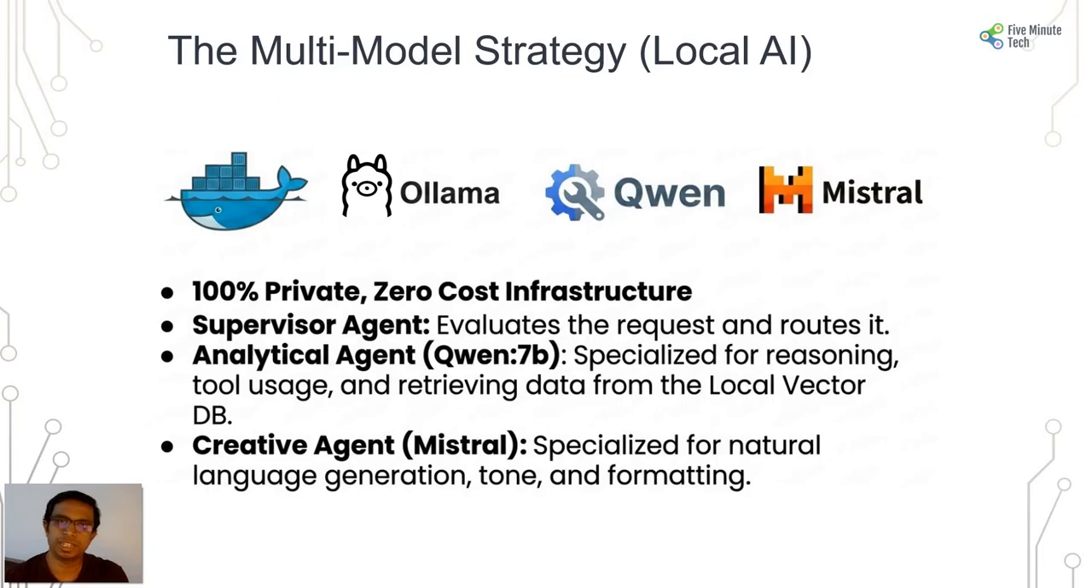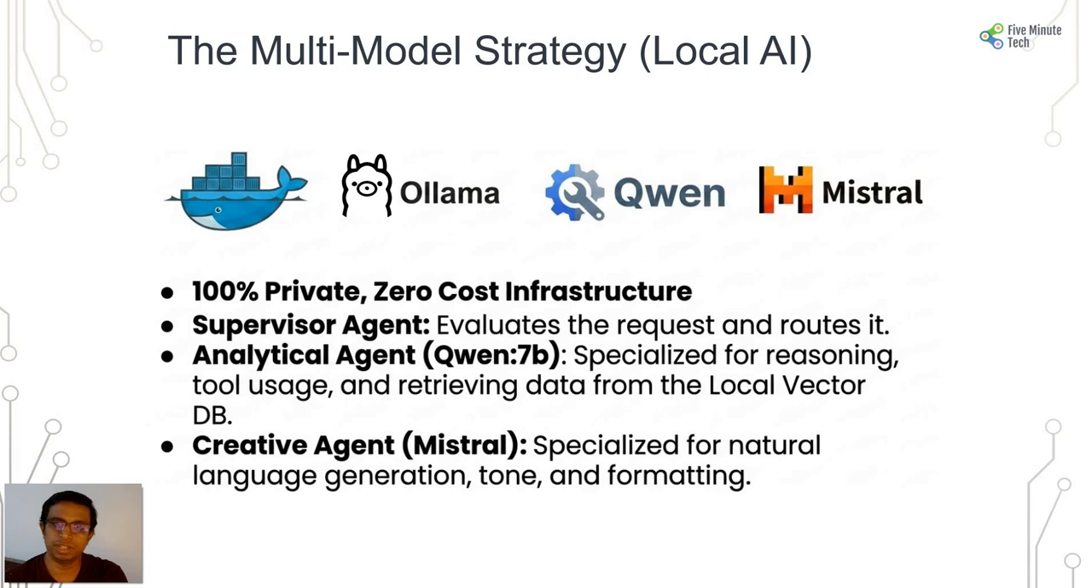Now, a multi-model strategy is what we are looking at. We will not work with a single LLM, but we look at a local AI ecosystem, which we will be doing in our setup using Docker. We'll use Ollama and run the models, that is Qwen and Mistral. It will be 100% private, zero-cost infrastructure.